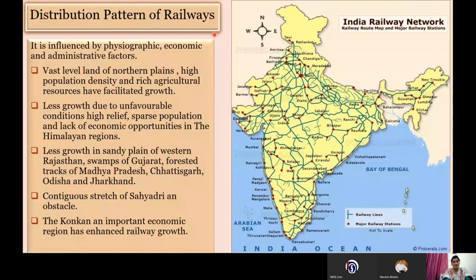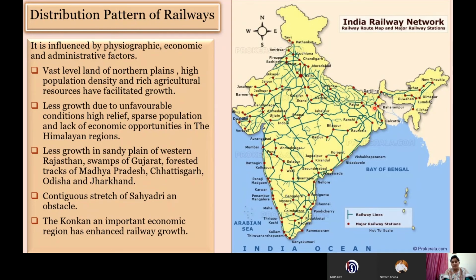This is one of the very important questions, I would say: the distribution pattern of railways. There are many factors which affect the distribution of railways. So if you look at the map, this is the web of railway networks we can see. If we compare the whole Indian distribution of railways, the northern part, the northern plains of Ganga and the Indus river system, has the maximum density.